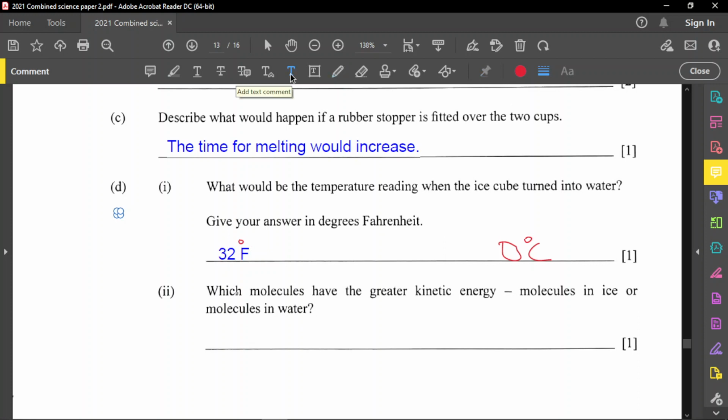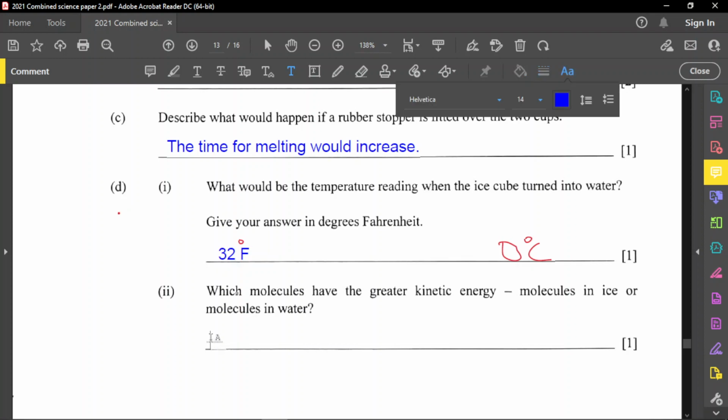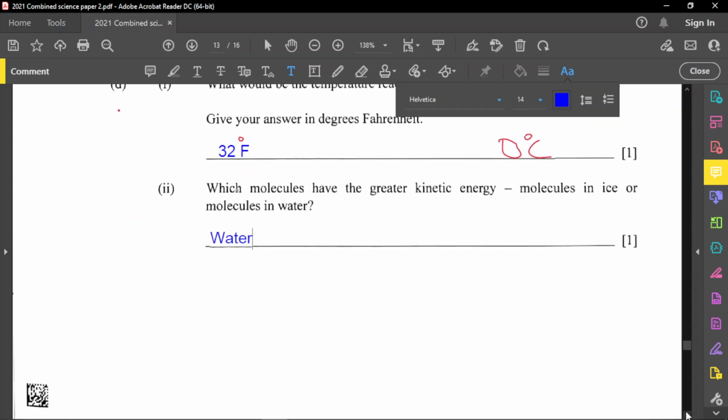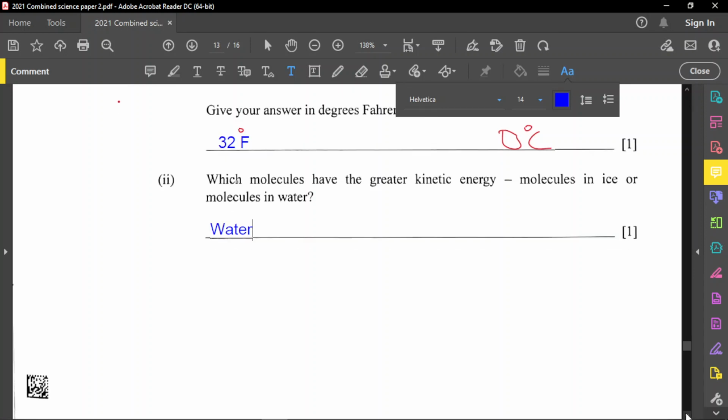Part 2 is which molecule has the greatest kinetic energy? Molecules in ice or molecules in water? Kinetic energy means energy in motion. That means in which substance the particles move faster, and naturally they move faster in water. So water is definitely the answer. They have a higher kinetic energy because they move faster. In ice, the particles aren't moving very fast. They actually vibrate about a fixed position. That's solid. So liquids have higher kinetic energy than solids, and gases have higher kinetic energy than liquids.